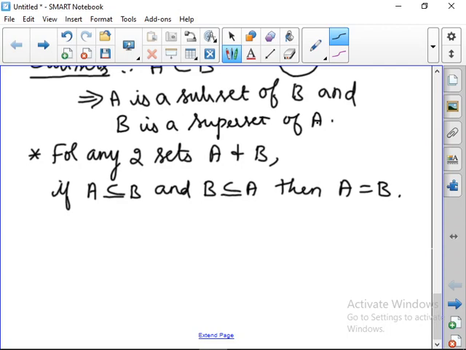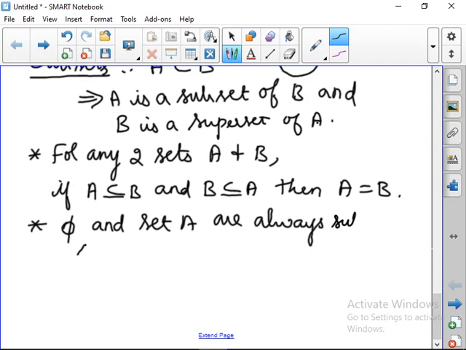If A is a subset of B and B is a subset of A, then we can say A is equal to B. Next point, the empty set and set A are always subsets of A. Correct? So these two sets are said to be the trivial subsets.